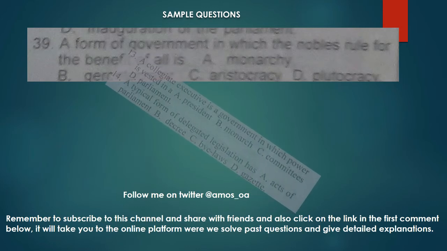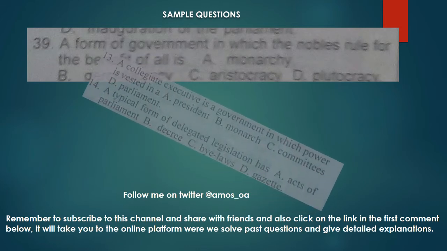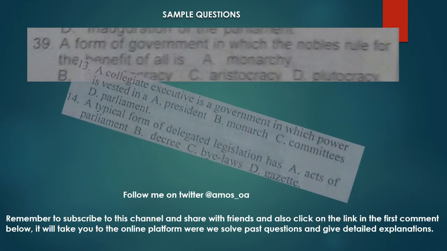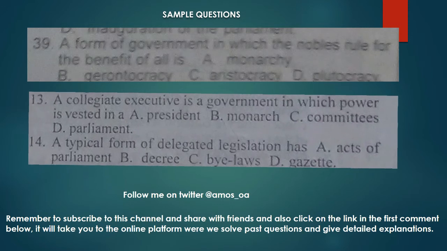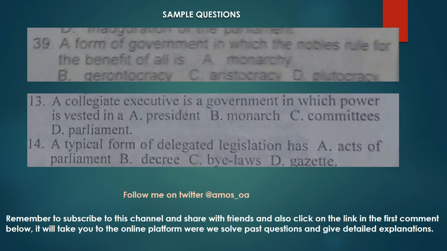And up next, the question we have is, a typical form of delegated legislation is bylaws. The answer is bylaws. So we already said that laws made by other agencies apart from the legislature are bylaws, and delegated legislation is giving out the legislative functions of the legislature to other arms or other agencies. This is to reduce the burden of the legislature.